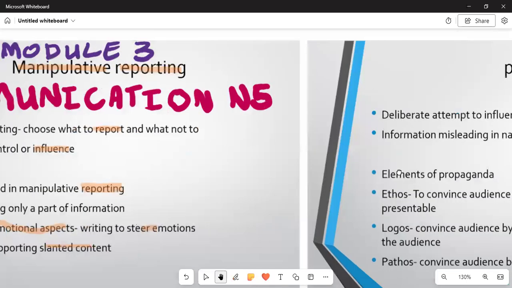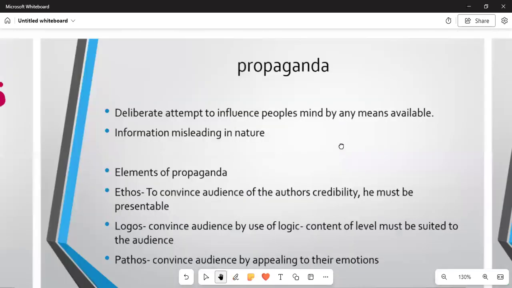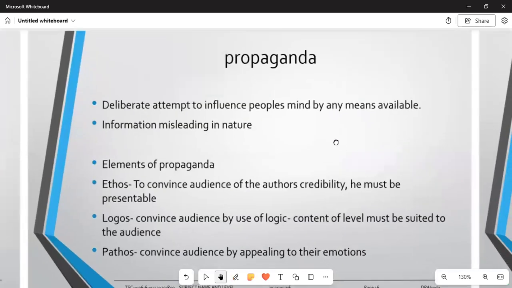Moving on to an important aspect, which is propaganda. Propaganda means an expertise of manipulative reporting, so we are talking about the use of propaganda. What is propaganda in this instance? Propaganda is something you do deliberately, on your intentions, to attempt to influence people's minds. You are triggering people's minds by any means available. That is propaganda.